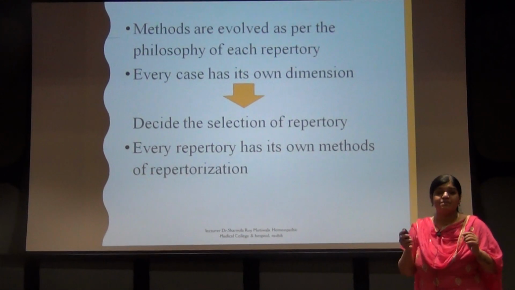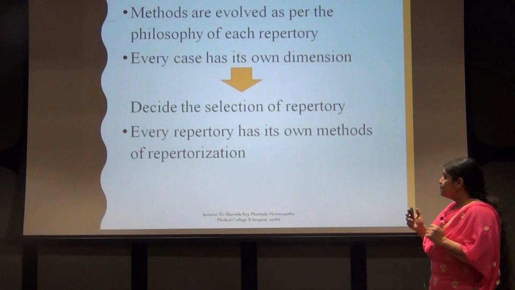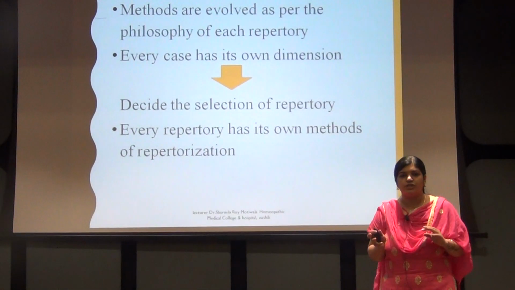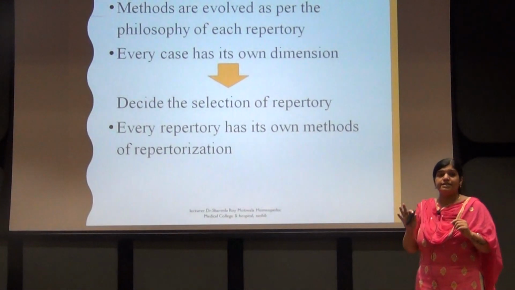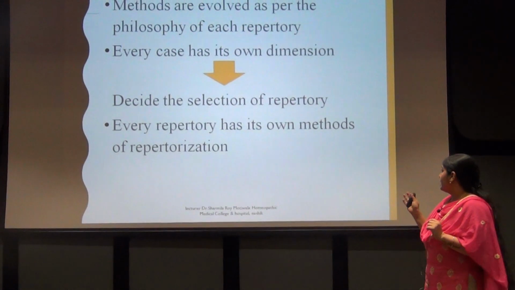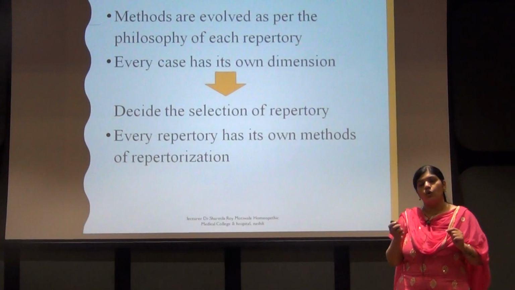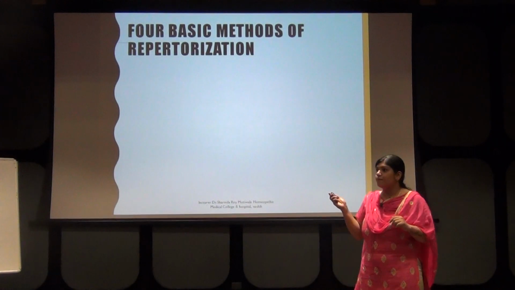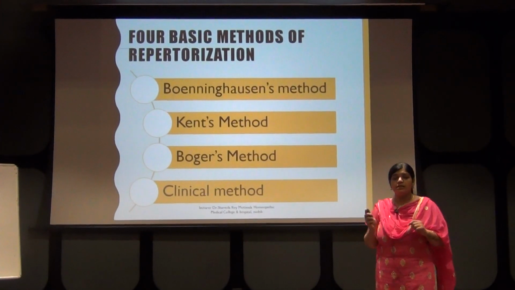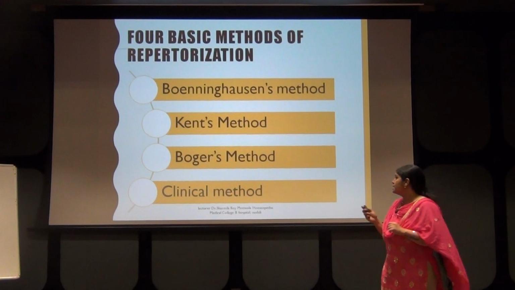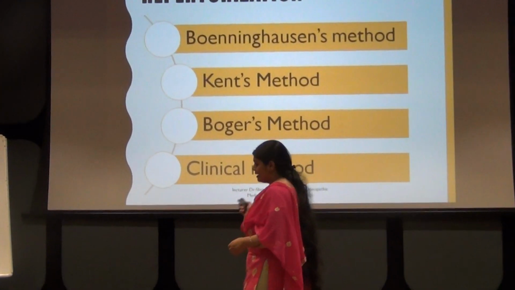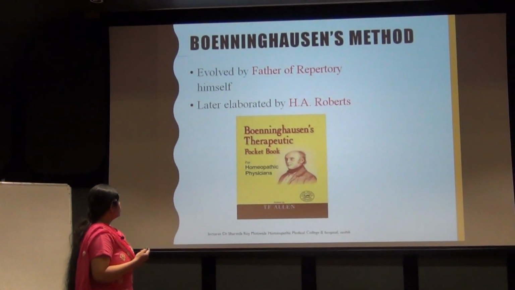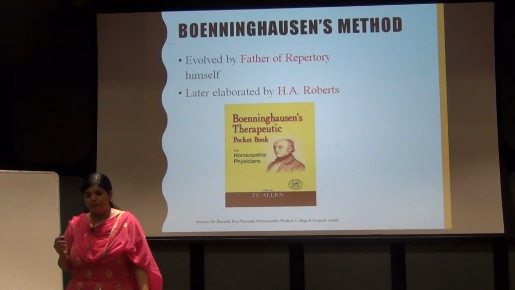Now methods. These methods evolved as per the philosophy used. Second, every case has its own dimension. So the case only decides which repertory has to be used. And third, every repertory has its own method. Next, there are four basic methods. The first one is Bonninghausen's method, second is Kent's method, third is Boger's method, and fourth is the clinical method. We'll go through each method one by one.